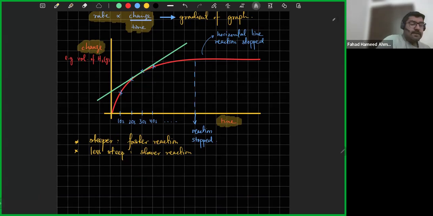And the rate of the reaction is not constant. Okay, like the runner in a 100-meter race, he runs very quickly the first 10, 20, 30 meters, then he starts slowing down. So the reaction behaves in the same way. It's normally very fast in the beginning. Then the reactants get used up, and it becomes slower and slower. Then it becomes constant when the reactants have completely gotten used up. Okay, so remember that horizontal means the reaction stops.